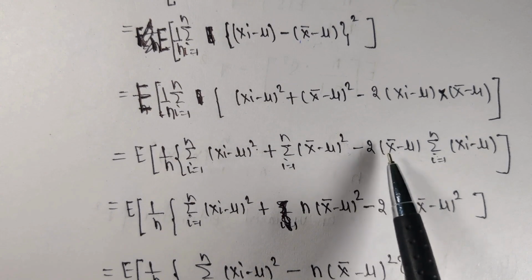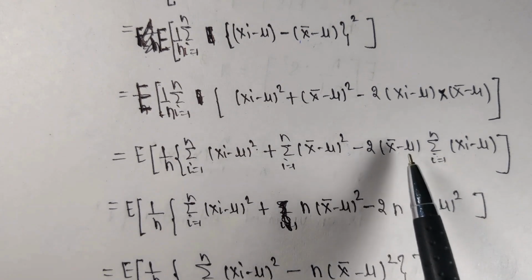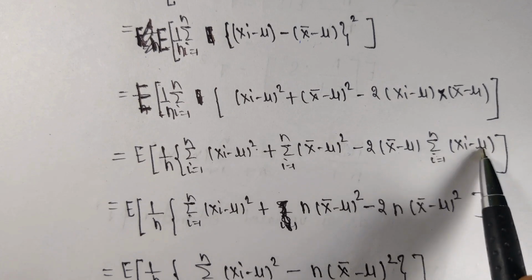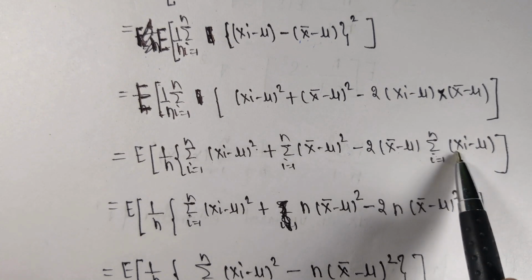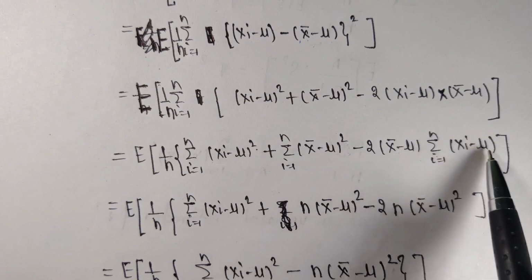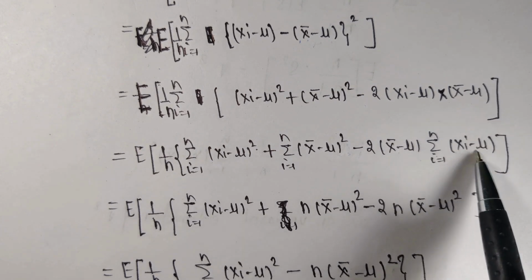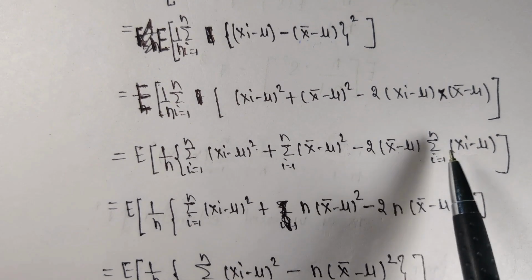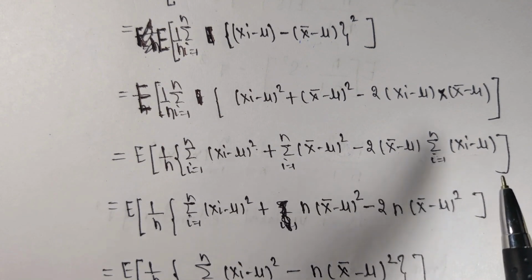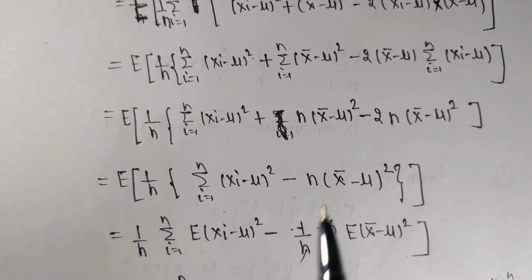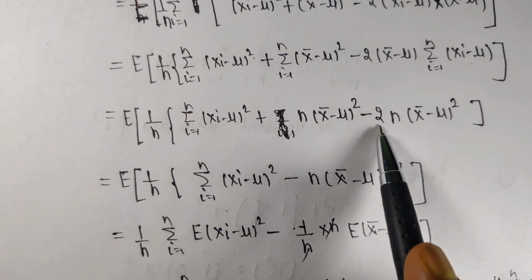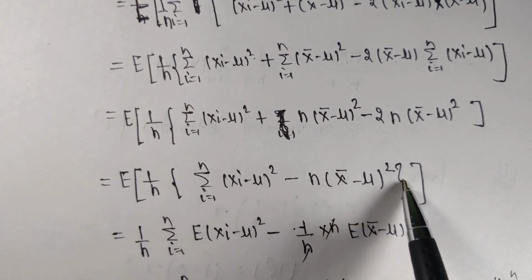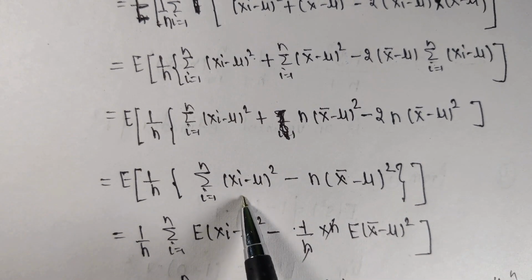And similarly, now you can see here, this is 2 times x bar minus mu. So we are writing 2 times x bar minus mu as one quantity, and second one is what? Summation i going from 1 to n xi minus mu. So summation i going from 1 to n xi is what? N x bar, and minus summation i going from 1 to n mu is what? N mu. So take n outside, and this quantity becomes x bar minus mu. So that's why we are writing here 2 times n x bar minus mu square. Is it clear? Okay. So come to the next step. So this is positive n x bar minus mu square, and this is 2 times negative n x bar minus mu square. So it becomes minus n times x bar minus mu square. So we can write this expression in form of the next expression.